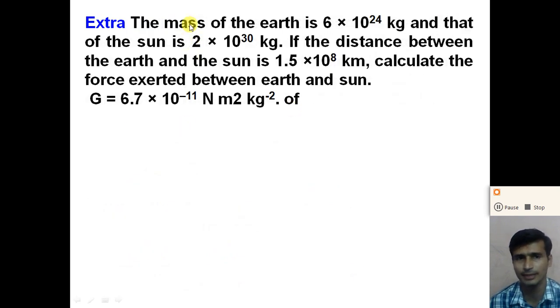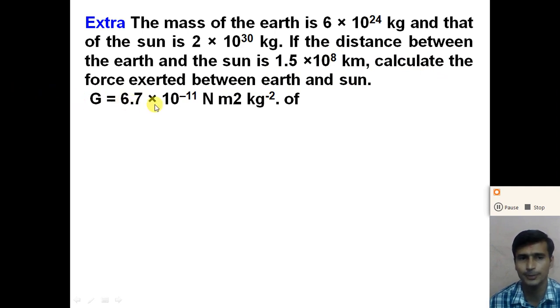In the similar example, the mass of the Earth is 6 into 10 raised to 24 kg, and that of the Sun is 2 into 10 raised to 30 kg, right? So the mass of the Earth is given to you, and the mass of the Sun is given to you. If the distance between the Earth and the Sun is 1.5 into 10 raised to 8 kilometer, we need to convert this kilometer into meter. So we get the distance between the Earth and the Sun as 1.5 into 10 raised to 11 meter. Calculate the force exerted between Earth and Sun.